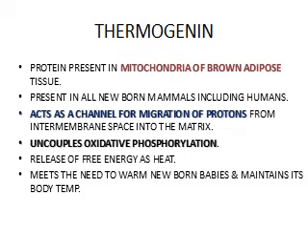Now what is this thermogenin? Thermogenin is a protein which is present in mitochondria of the brown adipose tissue. It is present in all newborn mammals including humans, and it acts as a channel for the migration of protons from the intermembrane space into the matrix. So it is an uncoupler of oxidative phosphorylation. So what happens to the energy of biological oxidation? It is released as heat. It is not trapped as ATP, but it is released as heat, and this heat is used to warm newborn babies and maintain their body temperature.